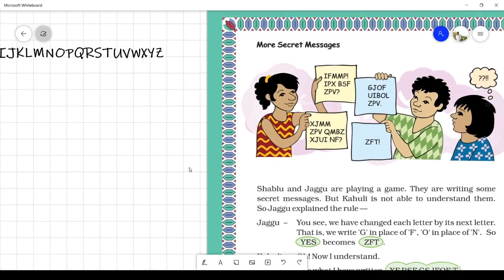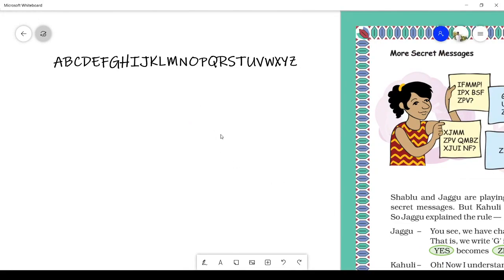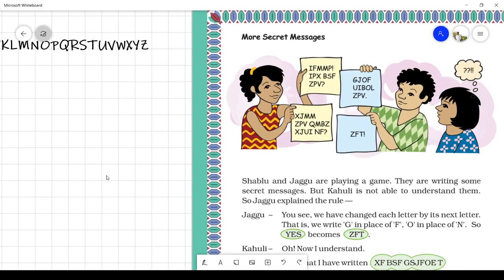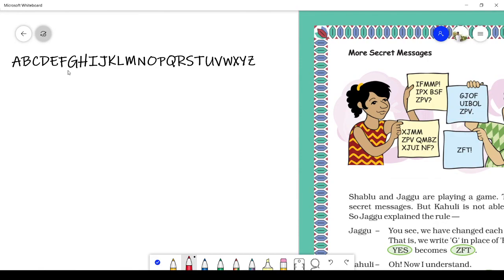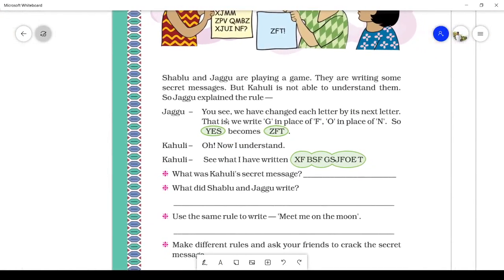See here. They write the letter which is next to the written letter. For example, if we have to write G, then we will write H. In this way, if we have to write N, then we will write O. The letter we write is the one next to the original letter. That is the rule here. We have changed each letter to its next letter.